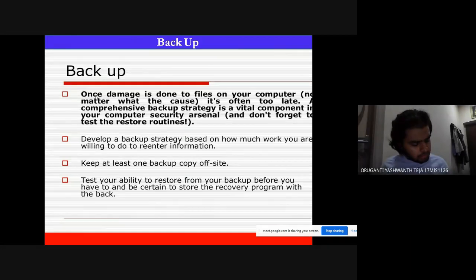Let me discuss backup clearly. So what is backup? Why do you need backup? Let me take a scenario. You have a system, and you have some very important files in your system related to your company or other things.